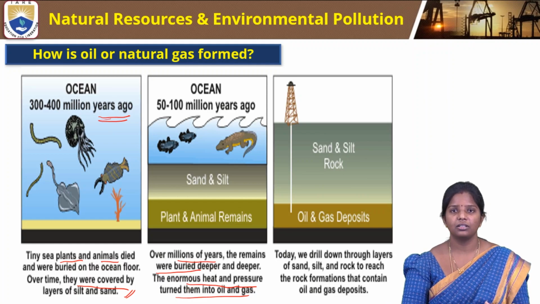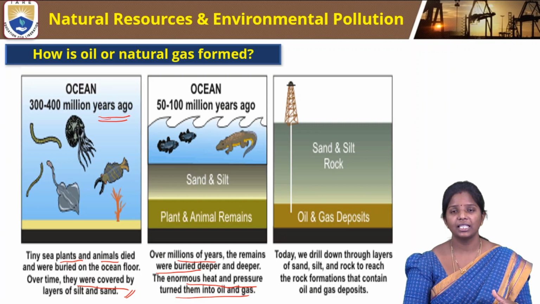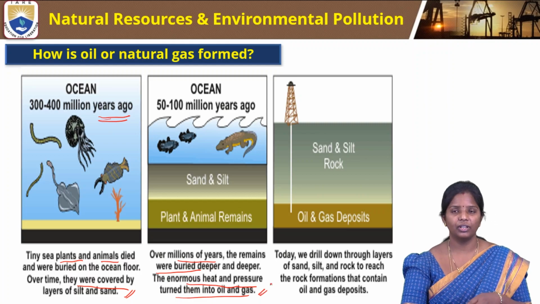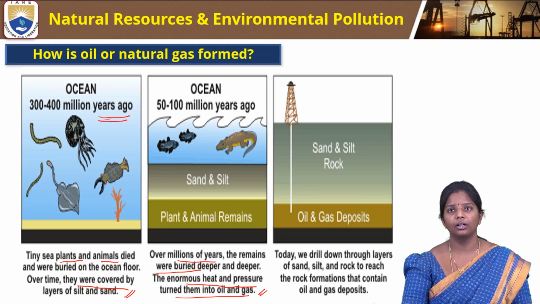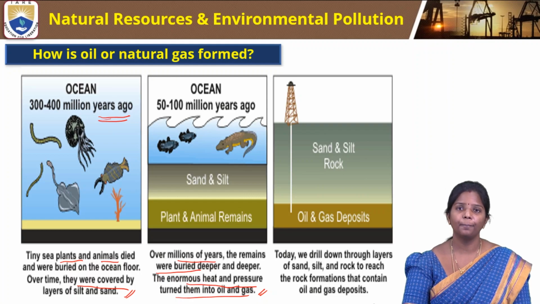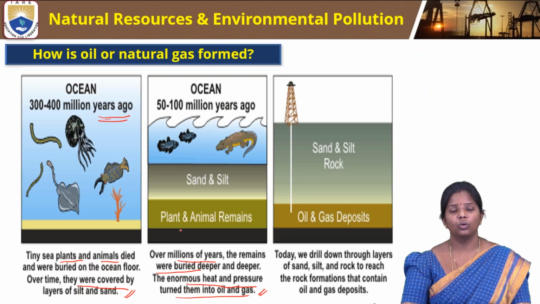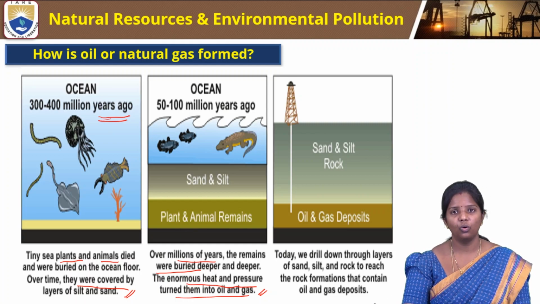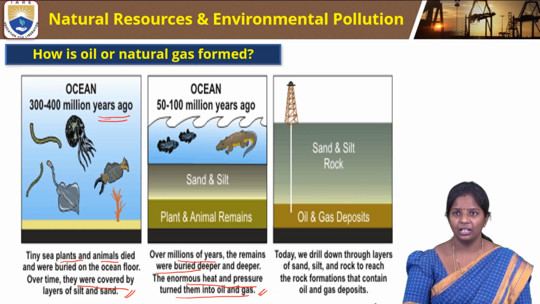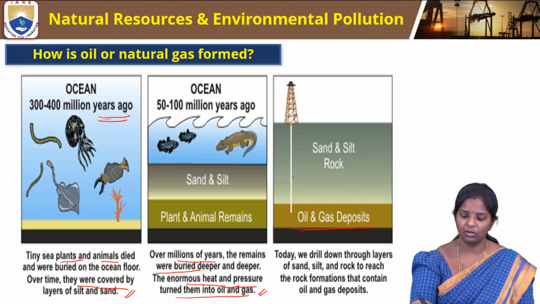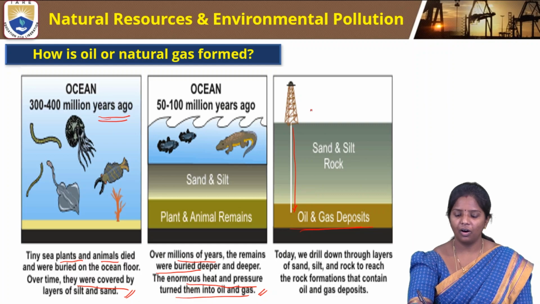So this decaying matter is turning into oil, and the gases produced during decaying are converting into gas. So these oceanic plants or animals, after dying, get decayed in the deeper seas, forming a layer on the ocean floor, and they decay slowly. Aerobically and anaerobically they react together and form oil and gas. So these oil and gas deposits are available very deep in the sea. That is why it takes a lot of investment for drilling or mining.